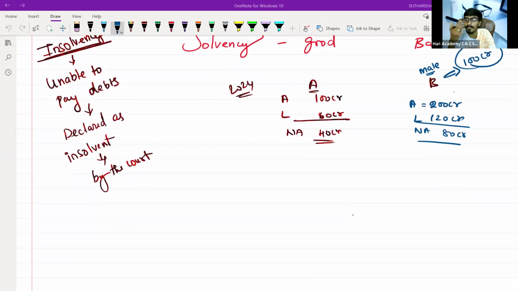So basically now B will become a more prominent, very good solvent person. Solvency is only dependent on the assets and liabilities, whether it is good or bad. Insolvency means you are unable to pay. You say, I'm not going to pay your debts, I don't have any money, even if I sell my own assets I don't have any money, so please declare me insolvent. Then the court will declare you as insolvent.